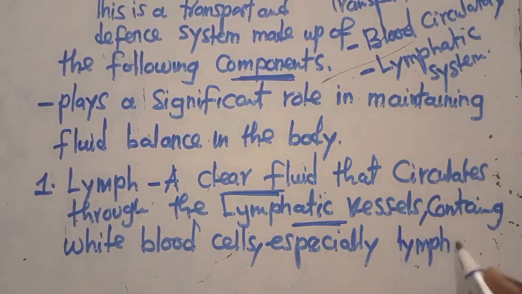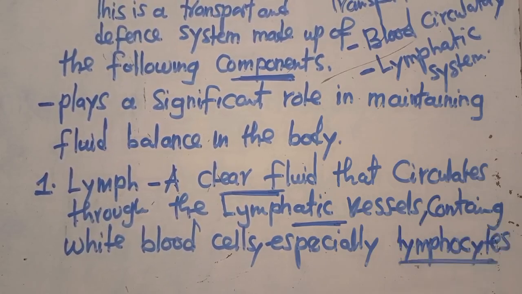I guess we know the lymphocytes. What are these lymphocytes? You know that white blood cells are of two types: the phagocyte and the lymphocyte. Phagocytes fight diseases or infections in the body by engulfing bacteria and digesting them.